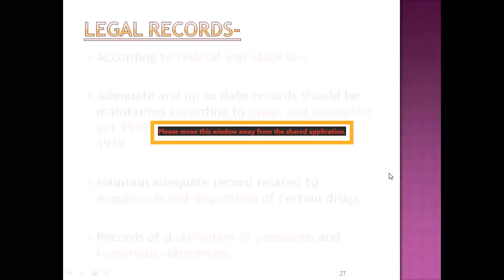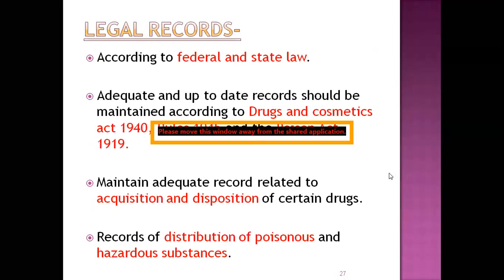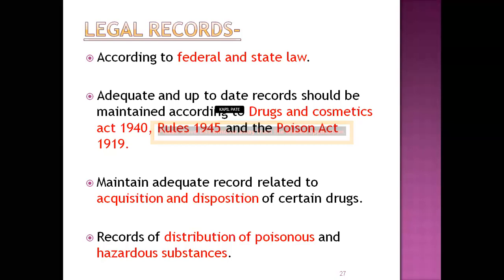First is legal records. Some brief information related to the legal records. According to federal and state law, you have to maintain the legal records. After getting permission to start the concerned community pharmacy from the FDA, they give a register to maintain the adequate stock and their distribution records in that particular register.